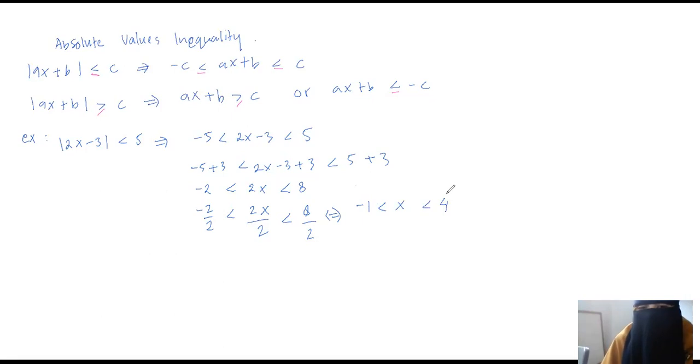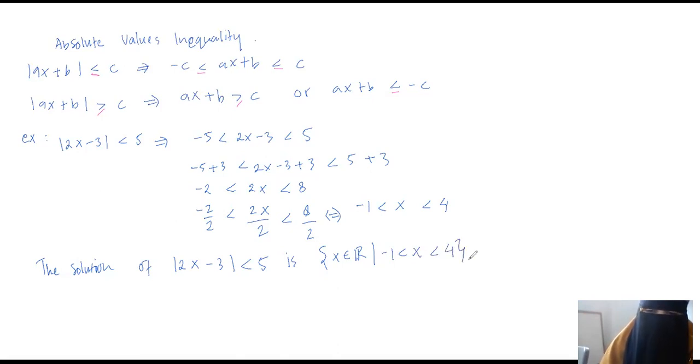So it is the solution, and we will write the solution like this. The solution of the absolute value of 2x minus 3 less than 5 is the set of x in real numbers when minus 1 less than x less than 4, like this.